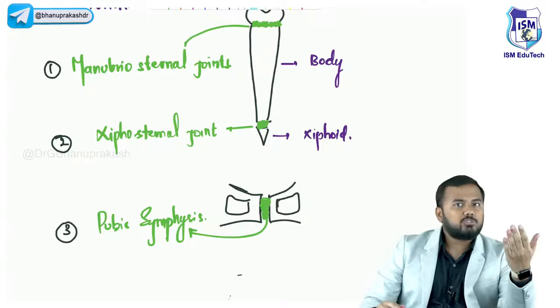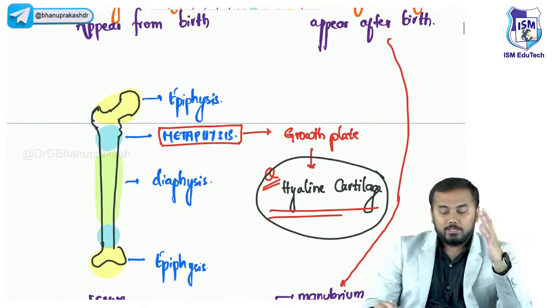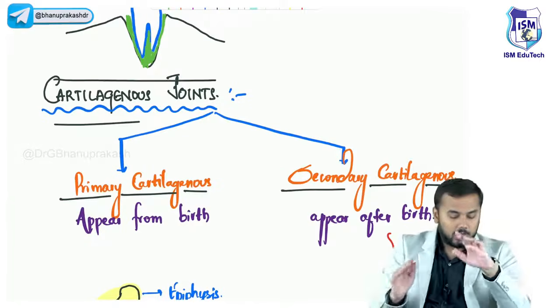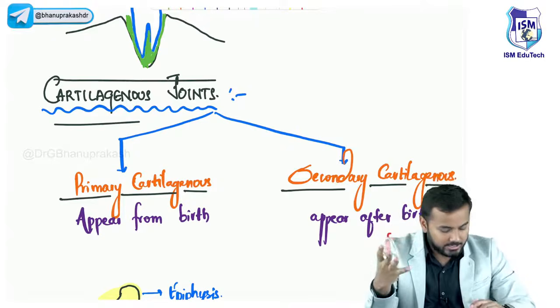What are the examples of primary cartilaginous joints? Hyaline cartilage, that is the growth plate. So right now all of you understood what the cartilaginous joints are. This is all the discussion about the cartilaginous joints which we were able to discuss.